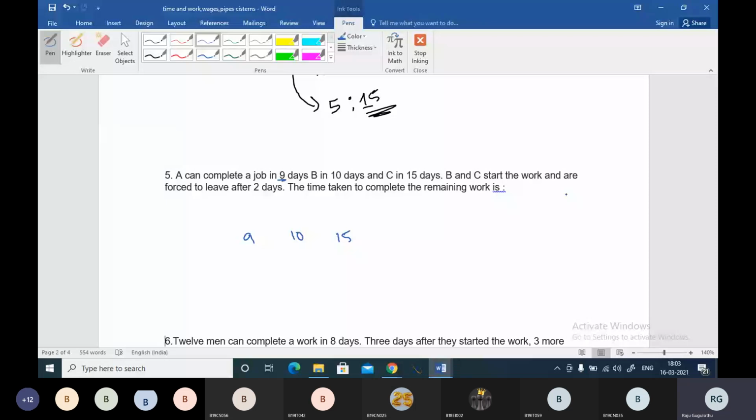The LCM of 9, 10, and 15 should be found, in order to know the total work. 3 threes are 9, 10, and 3 fives. So 9 times 5 is 45, and 45 times 10 is 450.